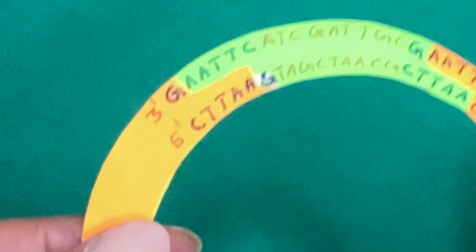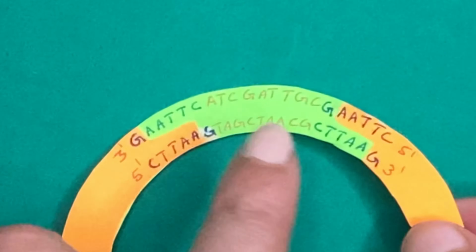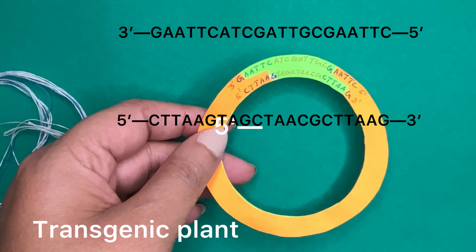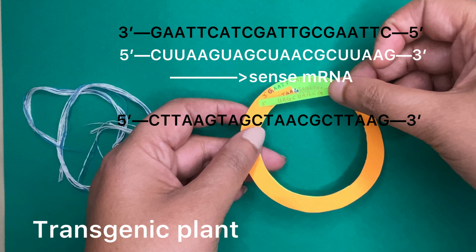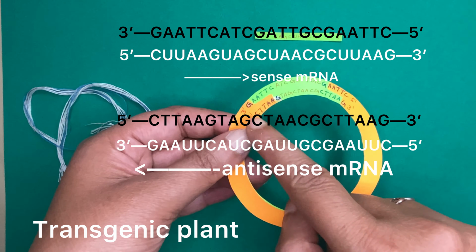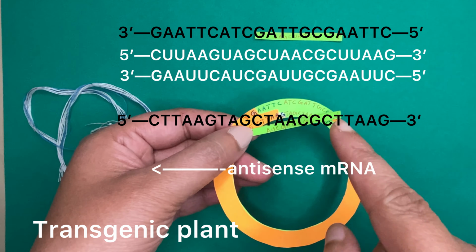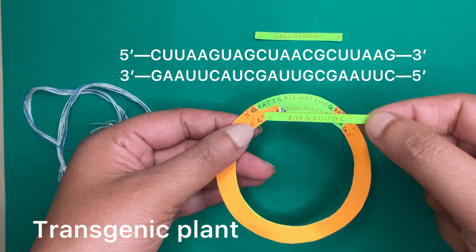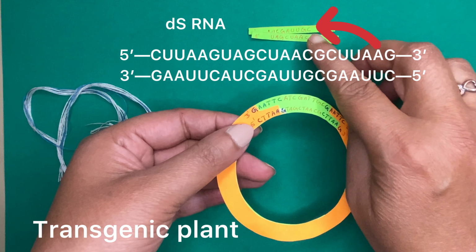This antisense DNA strand is transcribed to form sense mRNA. Genetically modified tobacco plants contain an additional nematode-specific gene. Here in this case, both the DNA strands are transcribed and form a sense mRNA and an antisense mRNA. These two RNAs are complementary to each other and form a double-stranded RNA.